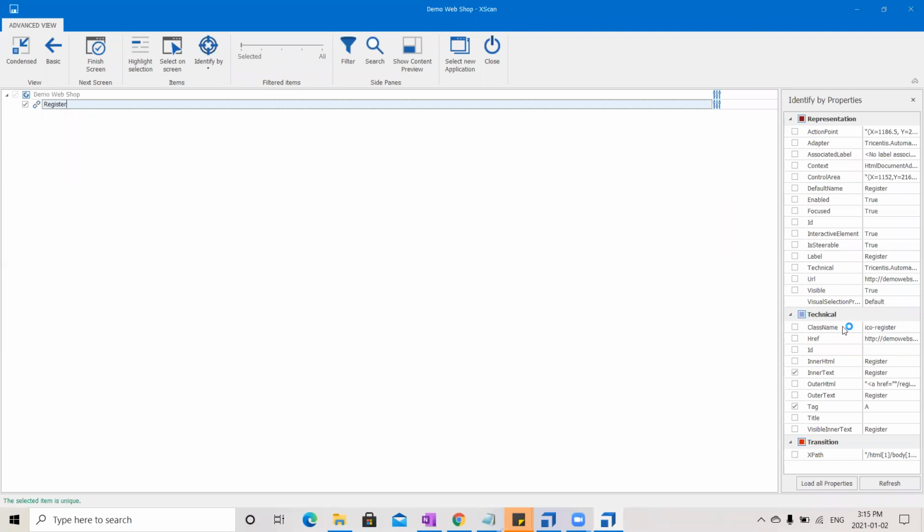Here, this is the class name. This is what we saw in the DOM structure also, right? So these are some of the properties, such as inner text, and it has some tag with A. So all the properties will get loaded automatically. You need not worry about anything.